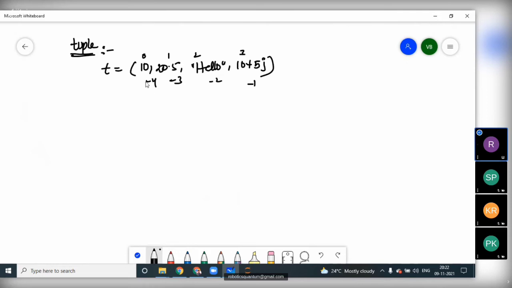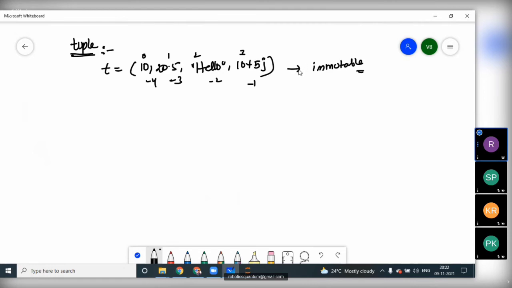Okay, we can access this. But the major difference between the list and tuple is that a list is modifiable, which means mutable, but the tuple is immutable. Immutable means once we create the tuple, we cannot modify the elements of the tuple. That's the major difference.